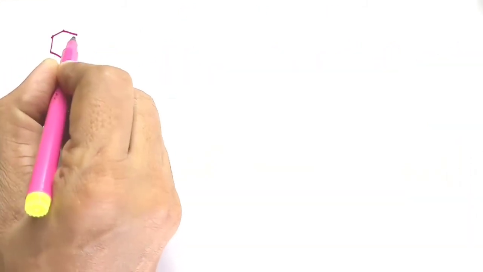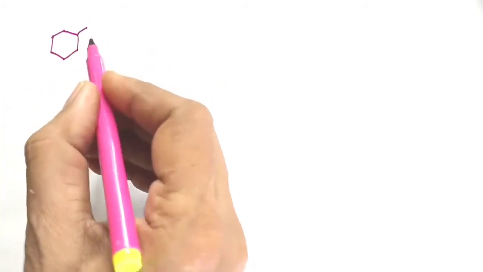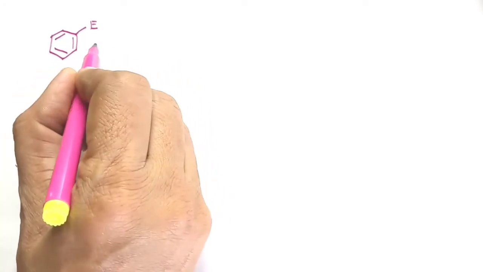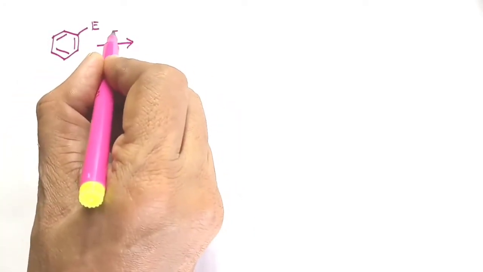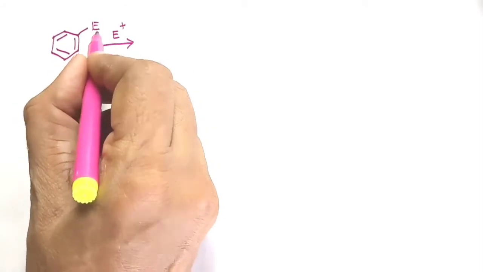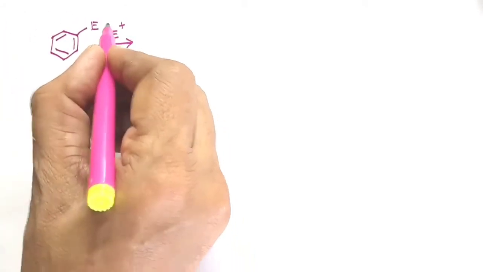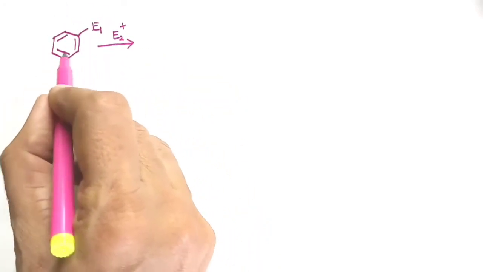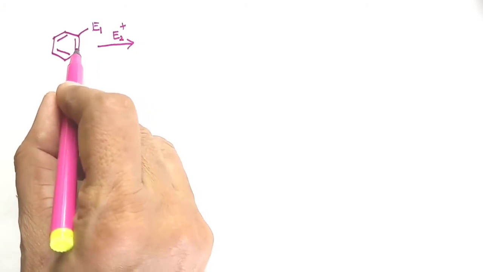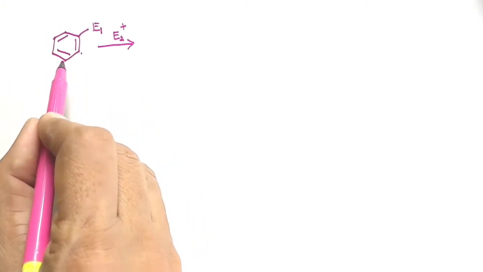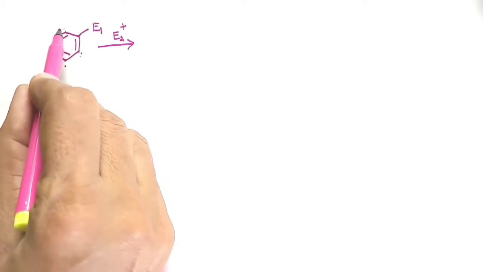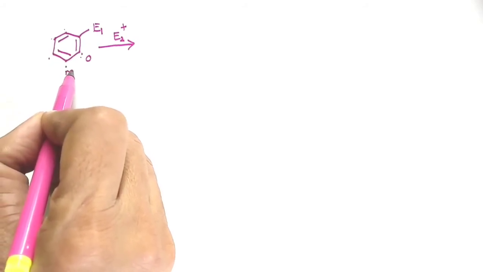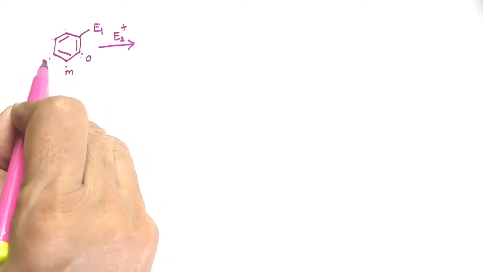When monosubstituted benzene is subjected to further electrophilic substitution reaction, the orientation of the second electrophile is decided by the previous electrophile. We can call them E1 and E2. There is a similar reaction, attack of the electrophile. The possibilities are positions 1, 2 and 3. These two positions are the same, these are called ortho positions. These two positions are also the same, these are called meta positions, and this one is the para position.